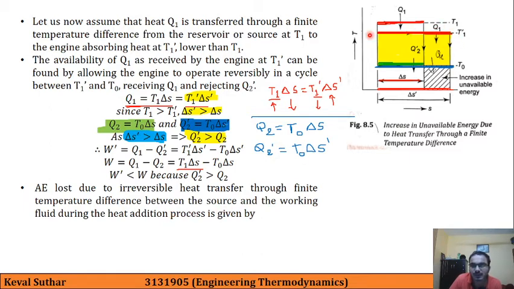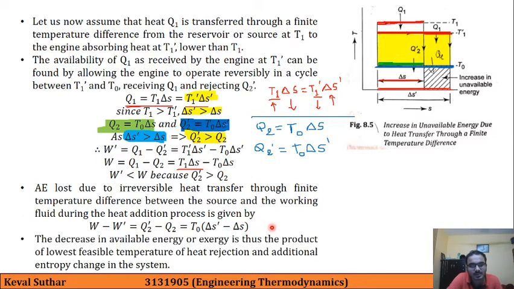So here, as we are having finite temperature difference between T1 and T1 prime, that's why we have lost the available energy, and the difference that has been lost is given by W minus W prime is equal to Q2 prime minus Q2 is equal to T0 into delta S prime minus delta S. That is, here the decrease in available energy or decrease in exergy is thus the product of the lowest visible temperature of the heat rejection, that is T0, and the additional entropy change in the system.